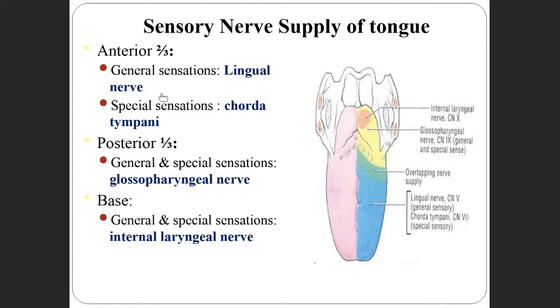The general sensation is by the lingual nerve and the special sensation by the chorda tympani nerve. So that is the anterior two-thirds of the tongue. Next, the posterior one-third of the tongue is supplied by the glossopharyngeal nerve. Next, the base, the innermost part of the tongue, is supplied by the internal laryngeal nerve.